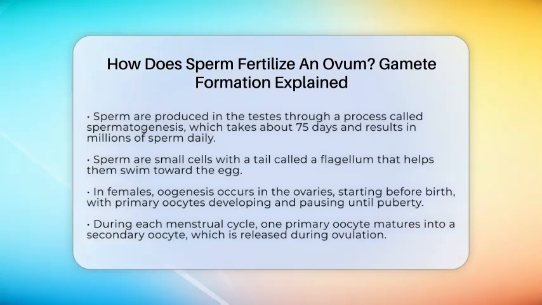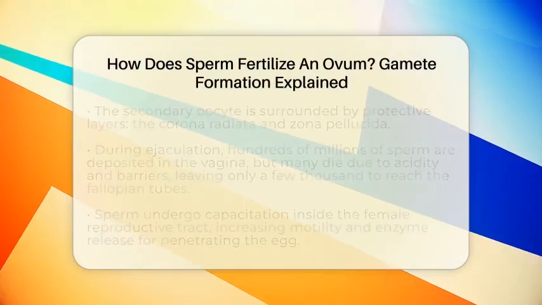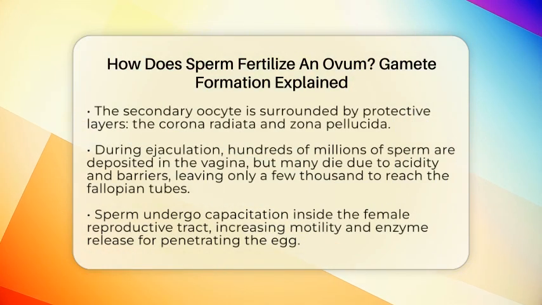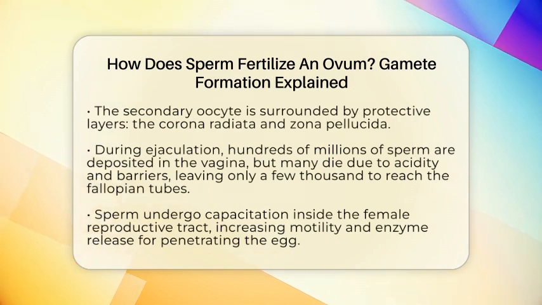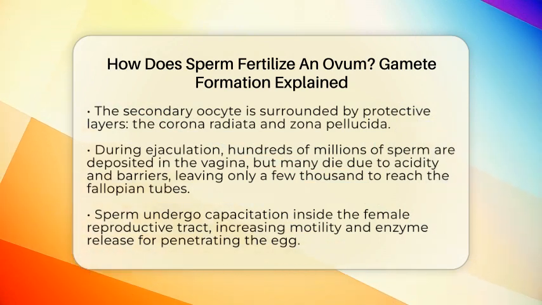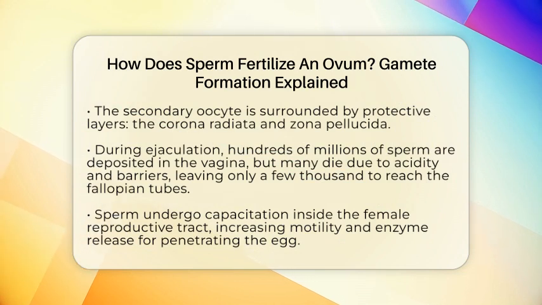In females, oogenesis happens in the ovaries. It starts before birth, with cells called oogonia developing into primary oocytes. These primary oocytes pause in a stage called prophase 1 until puberty. During each menstrual cycle, one primary oocyte completes its development, becoming a secondary oocyte. This secondary oocyte is released during ovulation and is ready for fertilization. It is surrounded by protective layers, the corona radiata and the zona pellucida.